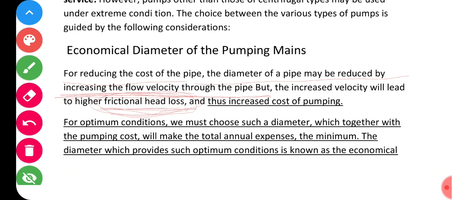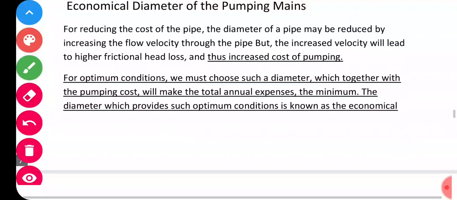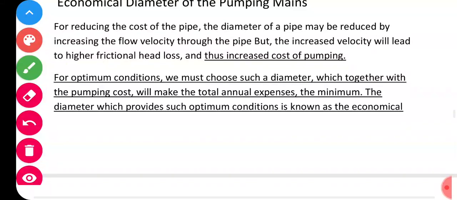This is a very important part. This frictional loss should not be there, because if the frictional loss is there, the cost of pumping will be increased. Next, please go through the underlined lines. For optimum conditions, we must choose such a diameter which together with the pumping cost will make the total annual expenses the minimum. This is a very important statement. Please remember this.